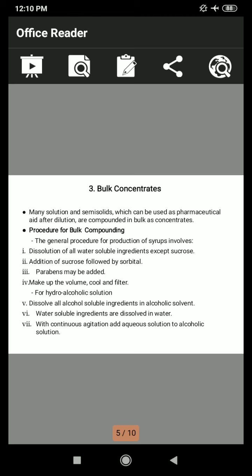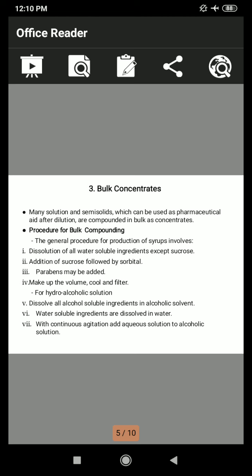These are the general procedure for production of syrup. First is dissolution of all water-soluble ingredients except sucrose. Second is addition of sucrose followed by sorbitol. Third, parabens may be added. Fourth is make up the volume, cool and filter.